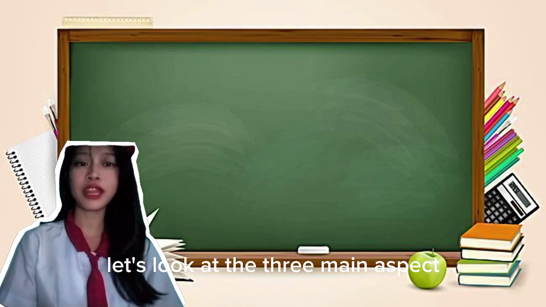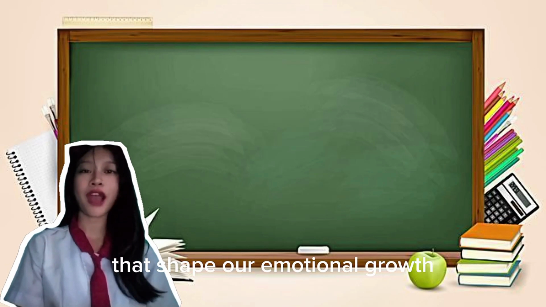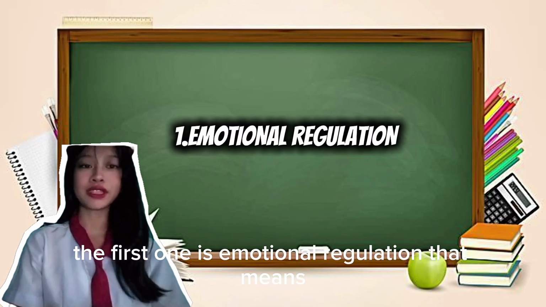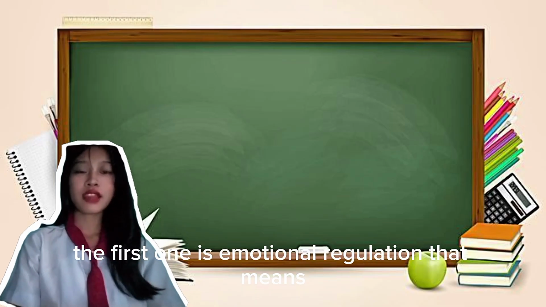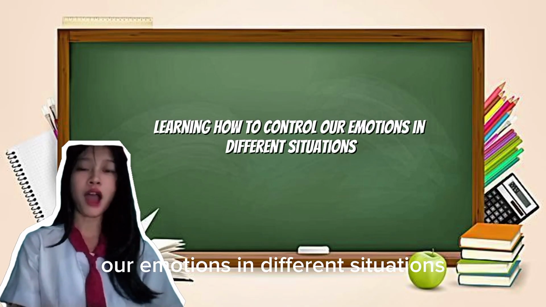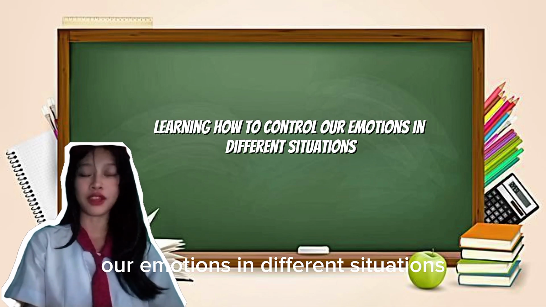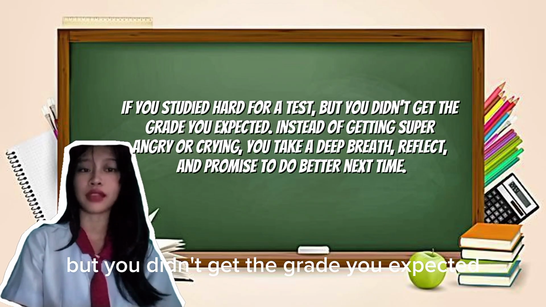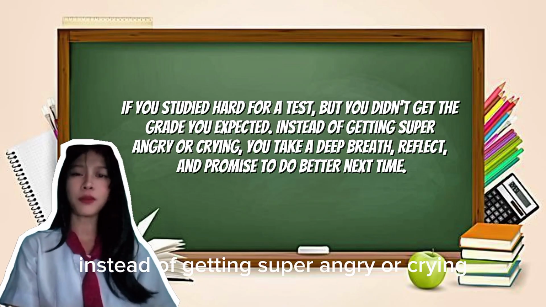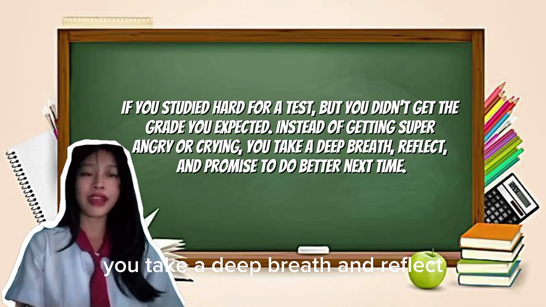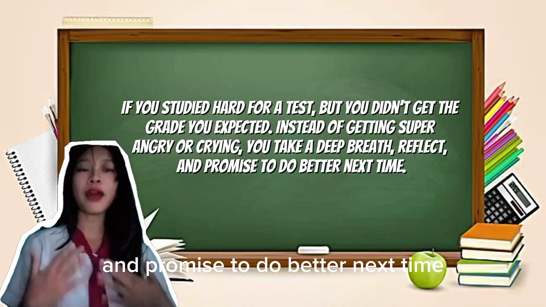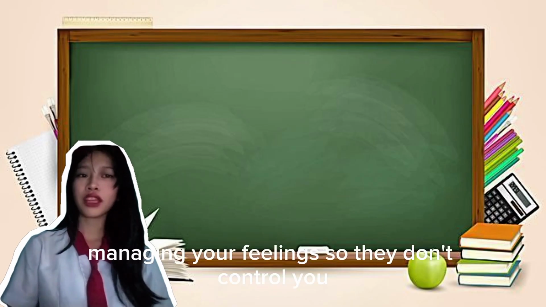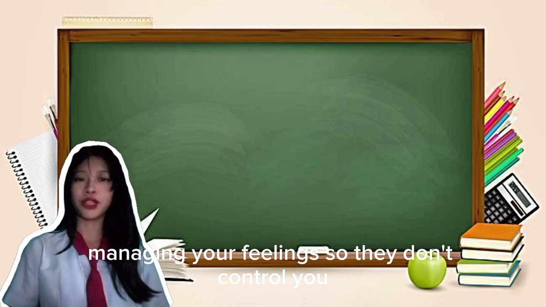Let's look at the three main aspects that shape our emotional growth. The first one is emotional regulation. That means learning how to control our emotions in different situations. If you study hard for a test but you didn't get the grade you expected, instead of getting super angry or crying, you take a deep breath, reflect, and promise to do better next time. That's emotional regulation. Managing your feelings so they don't control you.